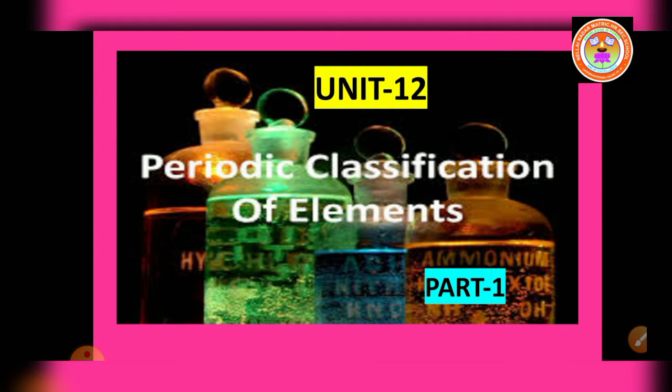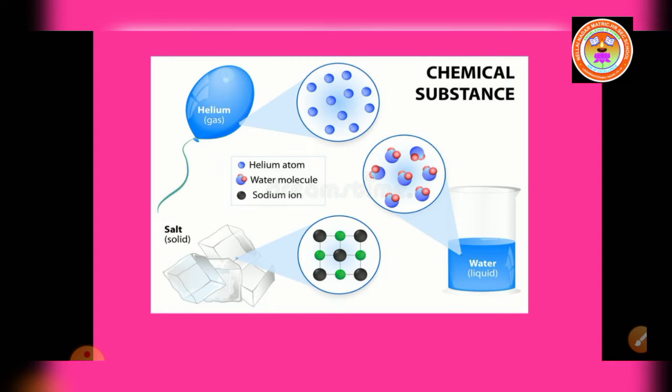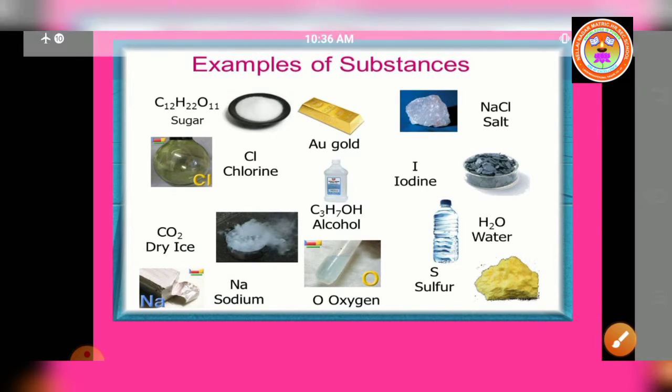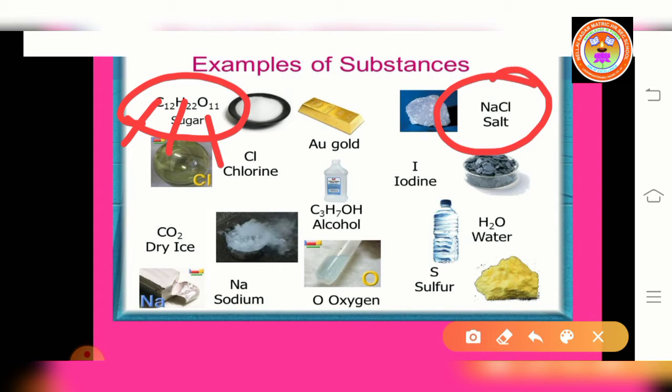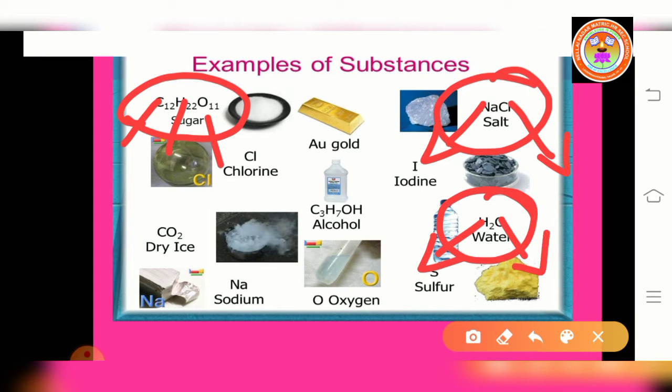Children, today we will start Unit 12, Periodic Classification of Elements. Children, we know so many chemical substances. Substances are formed by the combination of various elements. For example, sugar is formed by the combination of carbon, hydrogen, and oxygen. Salt is a combination of sodium and chlorine. Water is a combination of hydrogen and oxygen elements.